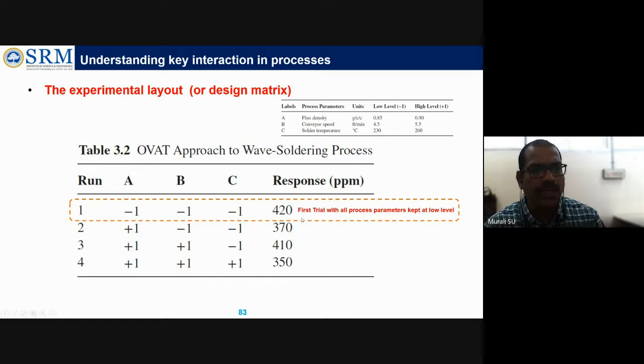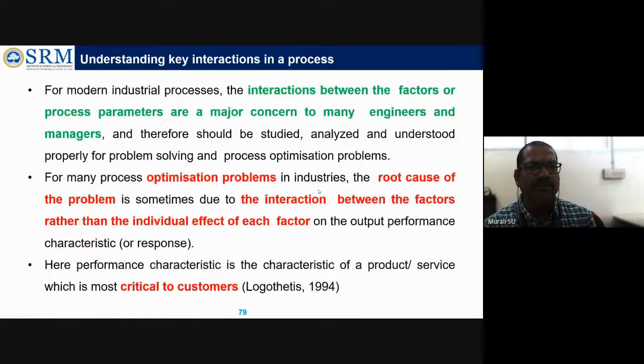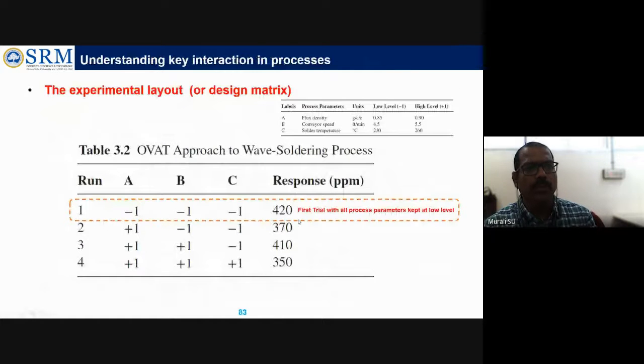And they found the response value. What are the defects? Like ppm, meaning how many defects, parts per million defects. So they took that. Then for the next level, they changed one factor from the baseline to the next level, and the rest of the factors were kept at the baseline itself.